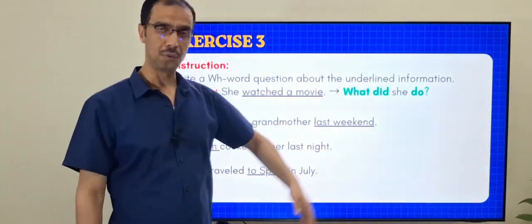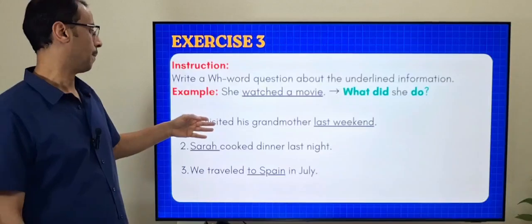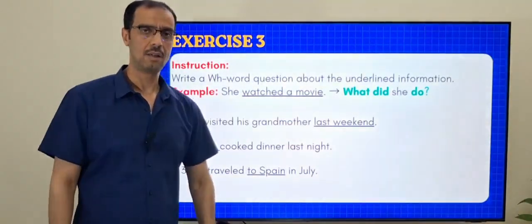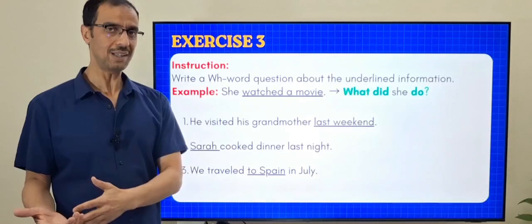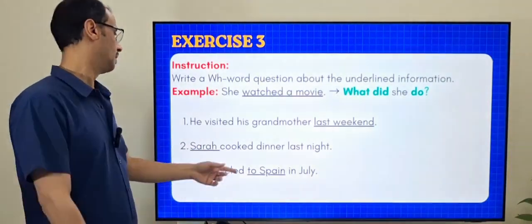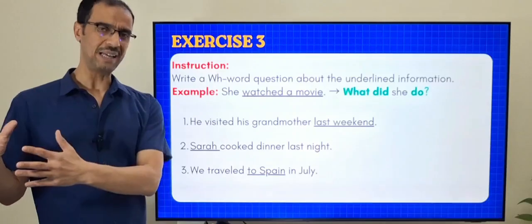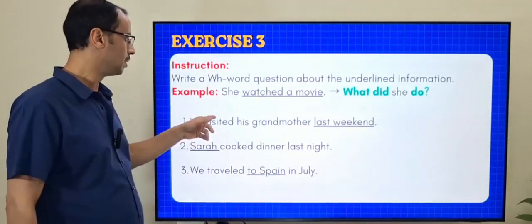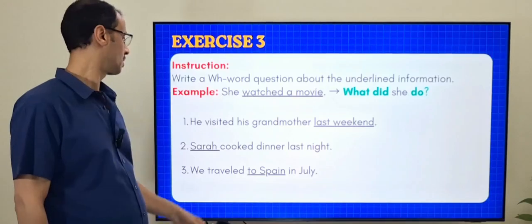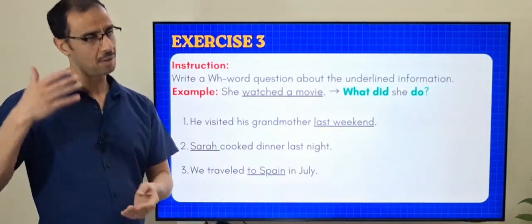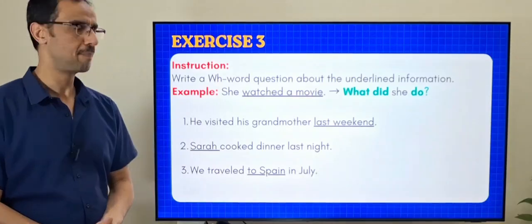What did she do? Now, here in this sentence, the main focus is about last weekend. Last weekend, that shows the time, right? This one, Sarah, that shows the person. And to Spain, it tells about a place. Now, don't forget that visited is in the past, cooked in the past, and traveled also in the past. Take a minute, think about it, and then continue.